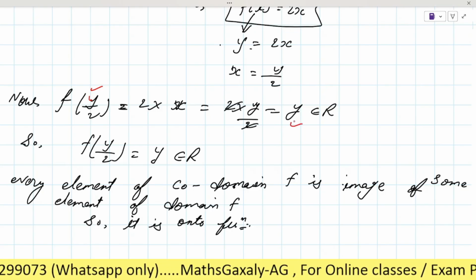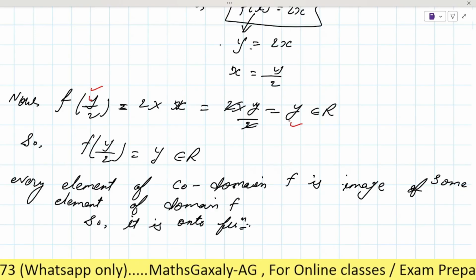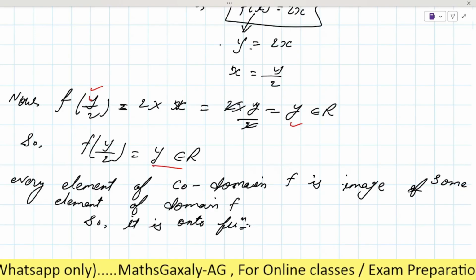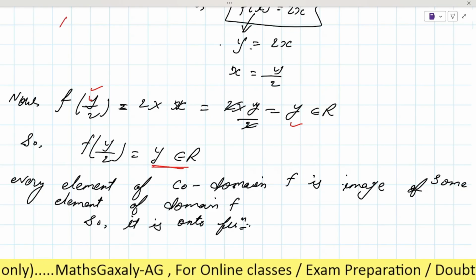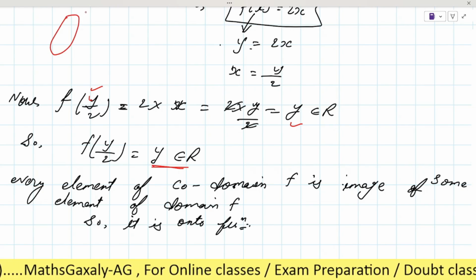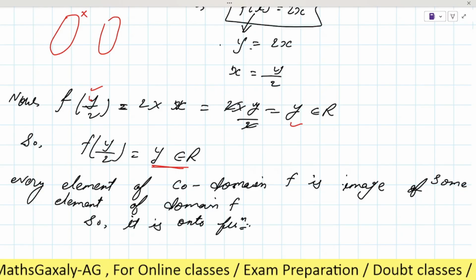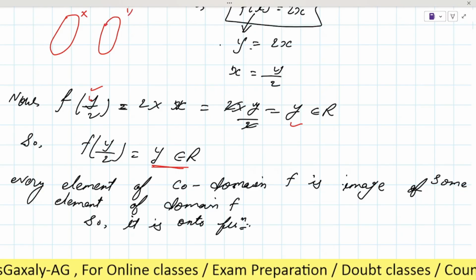And it belongs to R. It means that if the set of relation, that is x, and here it is y, if it consists